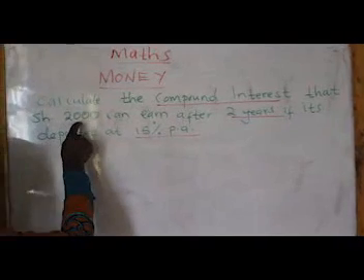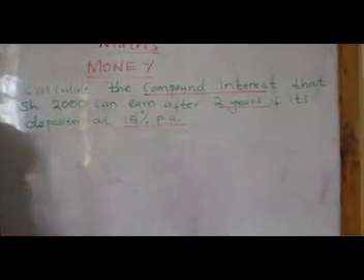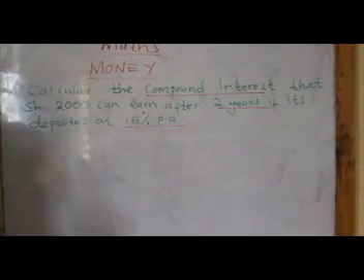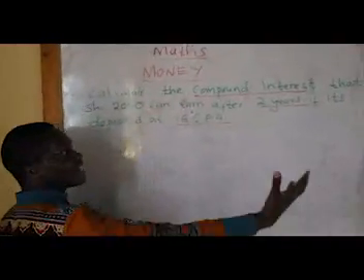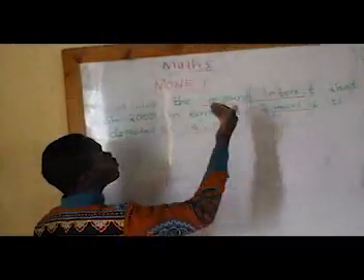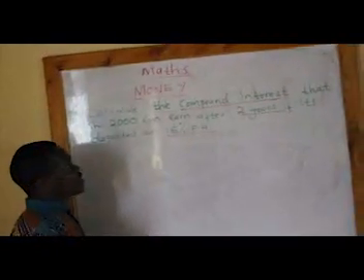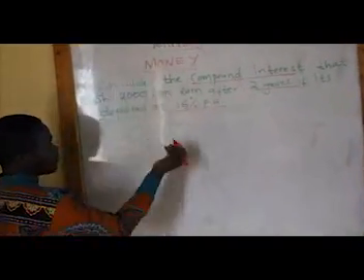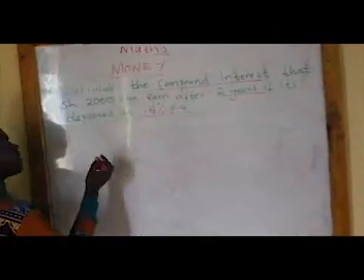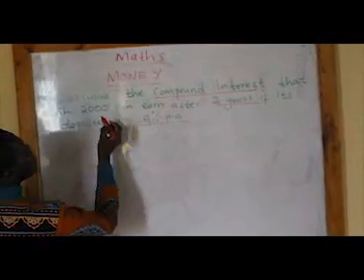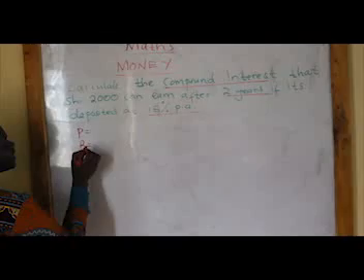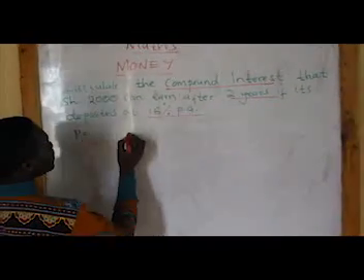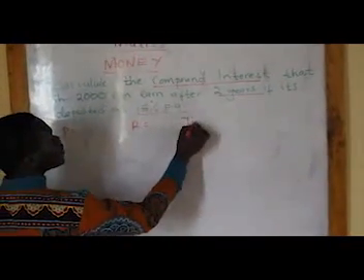This person deposited in the bank 2,000 shillings and he wants to see how much interest the bank can give him after a period of 2 years. So let me put down the information here. We have the breakdown as the principal, the rate, and then the time.